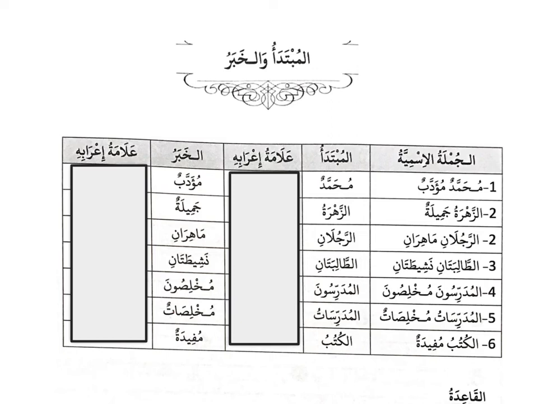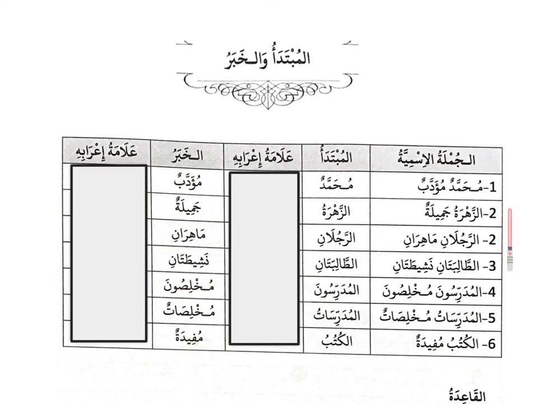And the last jumla, al-kutubu mufidatun. Al-kutub, the books. So what about them? What about the books? Mufidatun. So they are useful or they are beneficial. Al-kutubu mufidatun. Al-kutub is the mubtada, and the word mufida is the khabar.